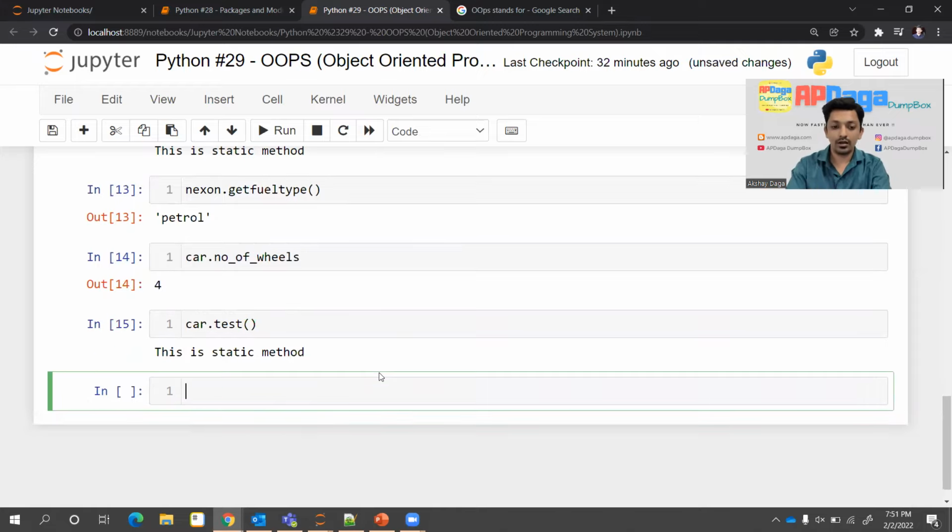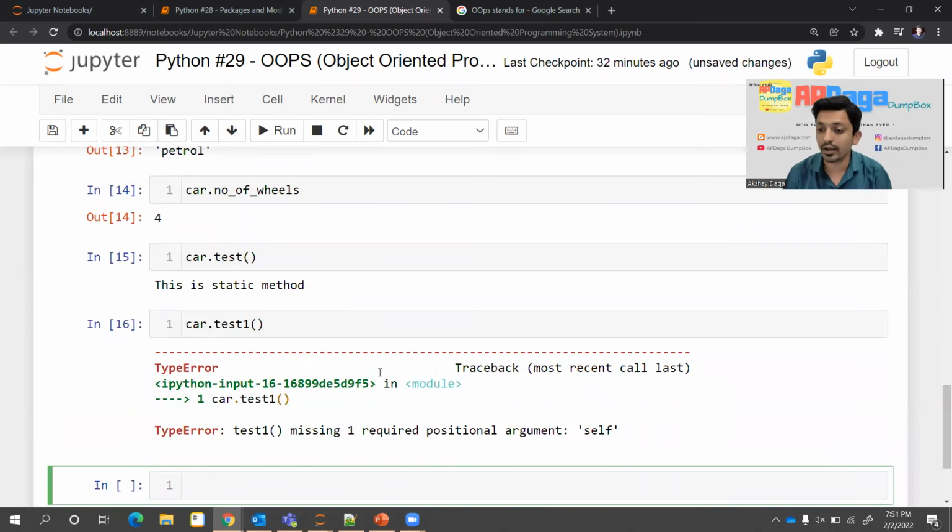I got it. If I try to do car dot test1, test1 is an instance method. If I try to do that, it is throwing me an error. Why? You can't access an instance variable or instance method using the class name. Because all those methods or instance variables are associated with a particular instance, not with the class directly.